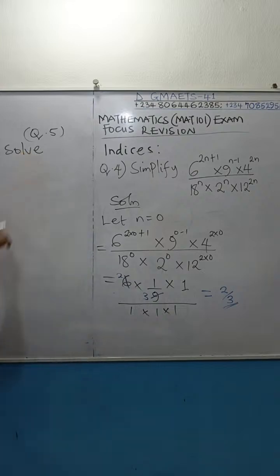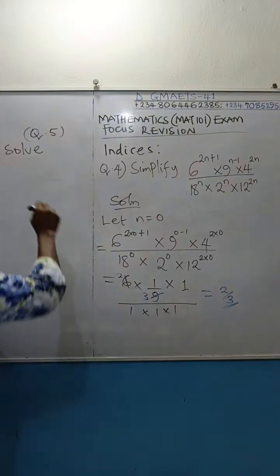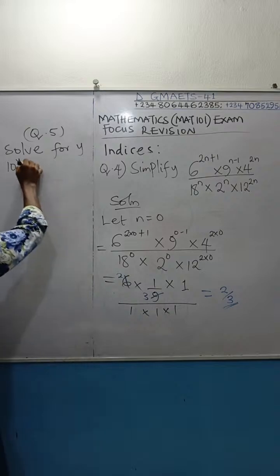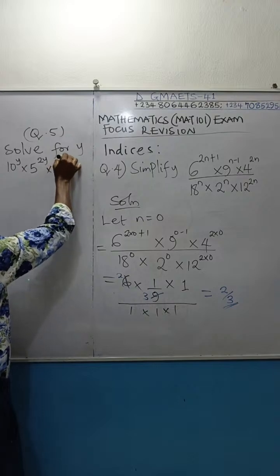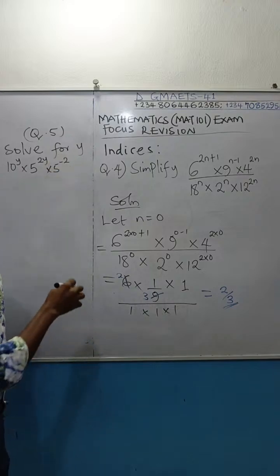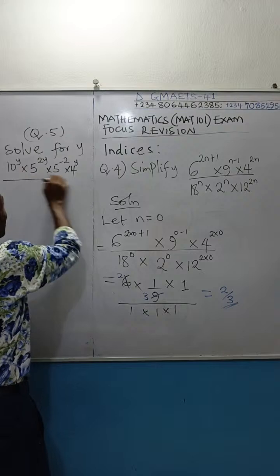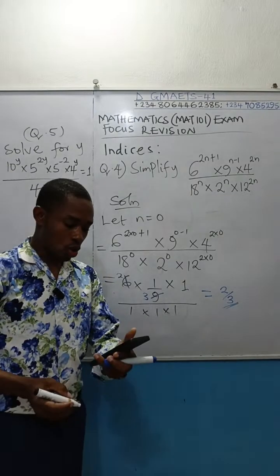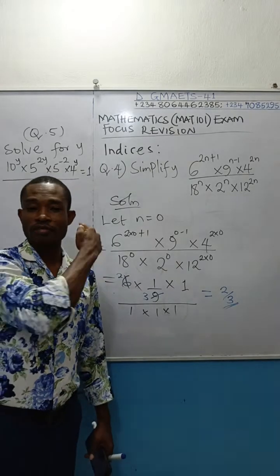Solve for y: 10 to the power of y, times 5 to the power of 2y, times 5 to the power of minus 2, times 4 to the power of y, divided by 4, equal to 1. So we are asked to solve for y. An examiner can simply ask you to solve the equation.